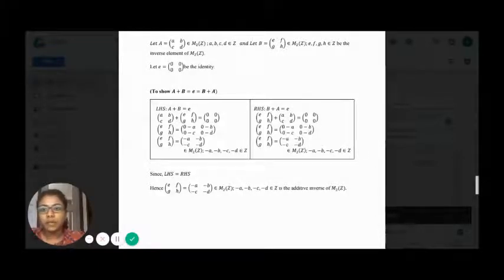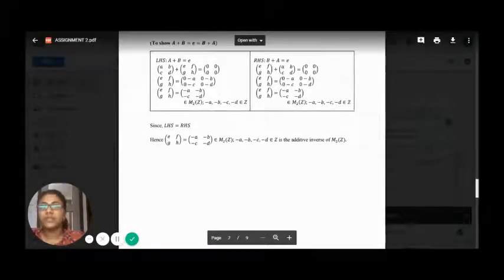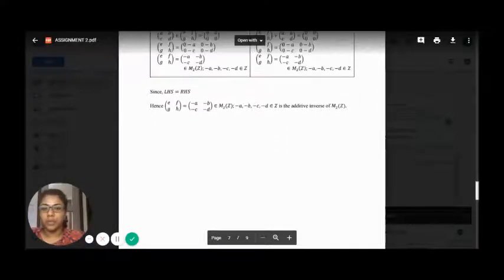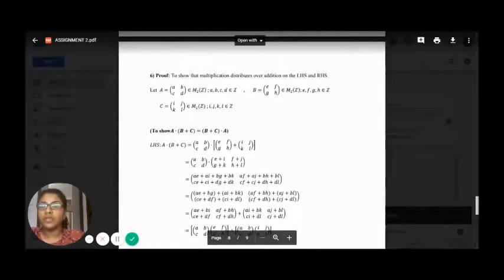Now, to show that multiplication distributes over addition on the left hand side and right hand side, we let three matrices, A, B, and C. Here we want to show that A multiplied by B plus C is equivalent to B plus C multiplied by A. When we compute the left hand side, we are left with this matrix here.